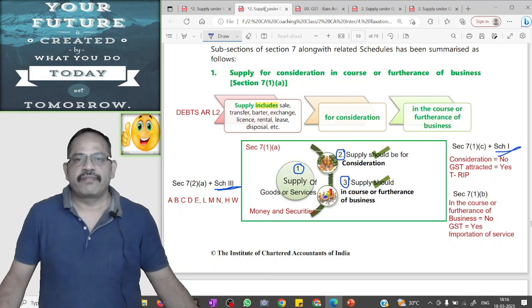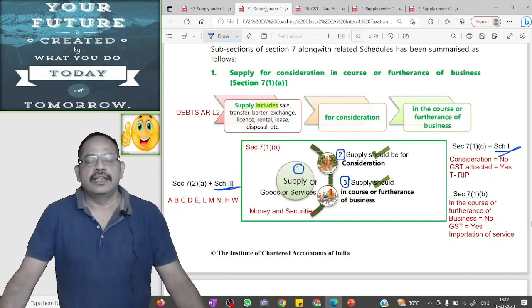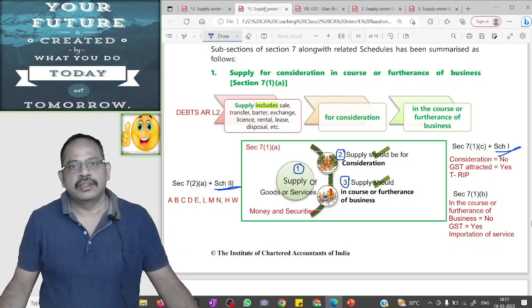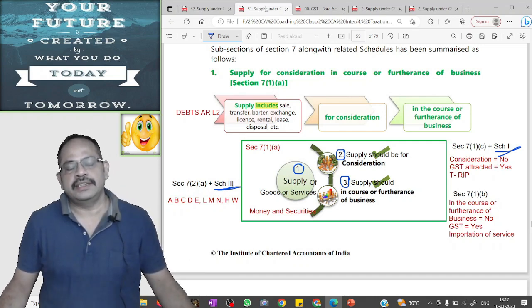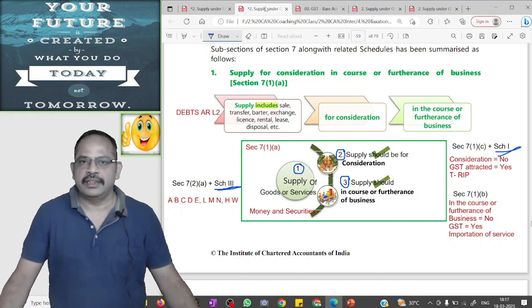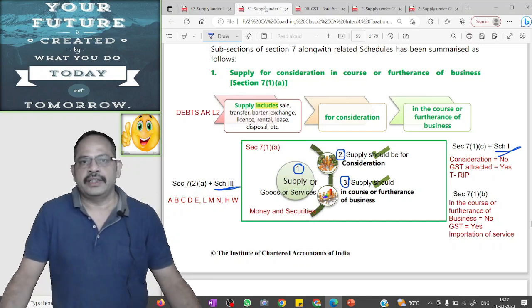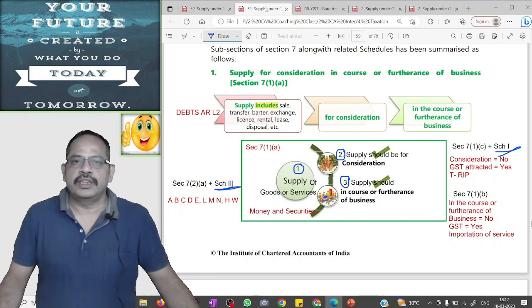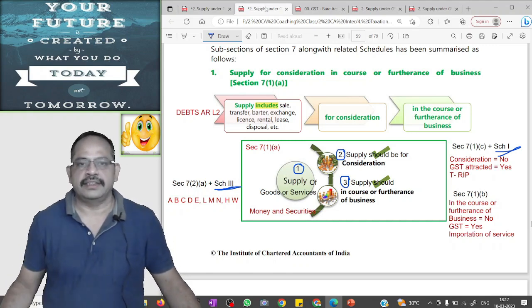What are those conditions? Condition number 1, there should be supply of goods or services. Condition number 2, the supply should be for consideration. And condition number 3, the supply should be in the course or furtherance of business. If all three conditions are cumulatively satisfied, it is a supply, it is a taxable event and GST will be attracted. If even one condition is not satisfied, it is not a supply and GST will not be attracted. Supply includes disposal, exchange, barter, transfer, sale, rental, lease, license.